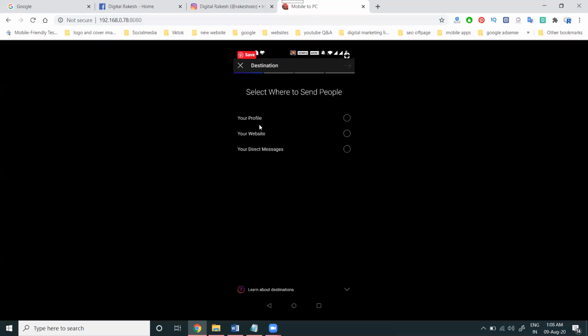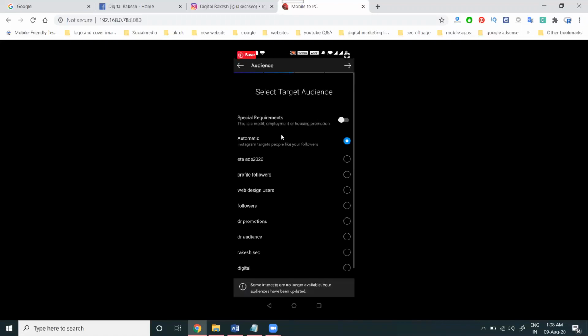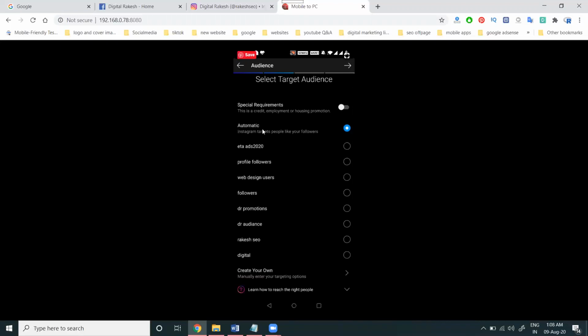Which one are you looking for? In this case, you can promote your website or only your profile. Select the profile option. After selecting profile, click the next option. Here is the next. After that, select your particular audience. They give two options: automatic or create your own.